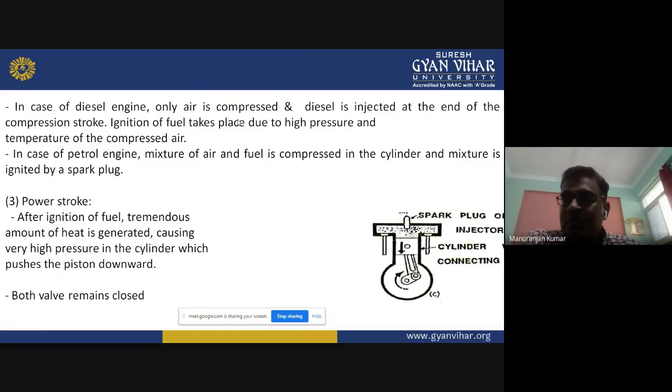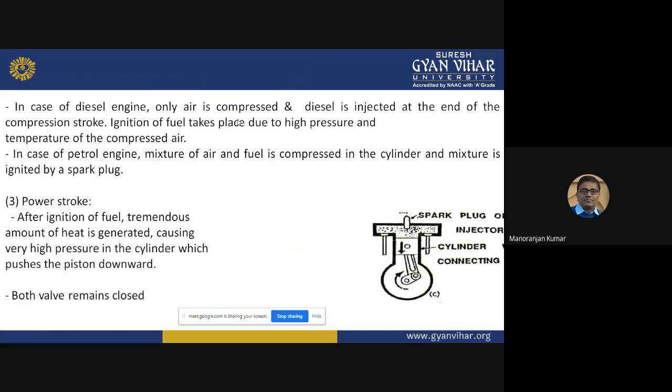When the piston reaches the top, the diesel is injected into the cylinder, and suddenly the ignition of the fuel takes place due to the high pressure and temperature of the compressed air. This happens in the diesel engine.